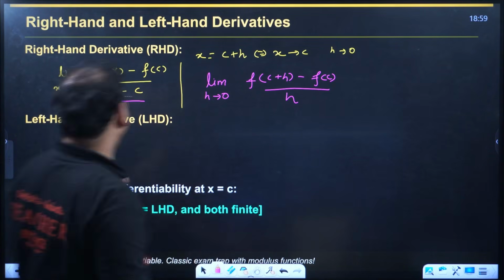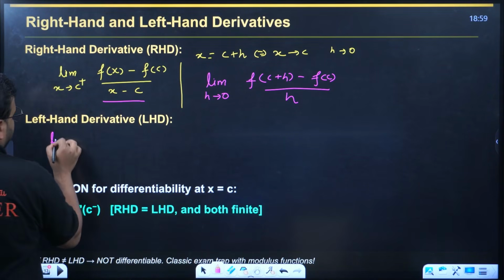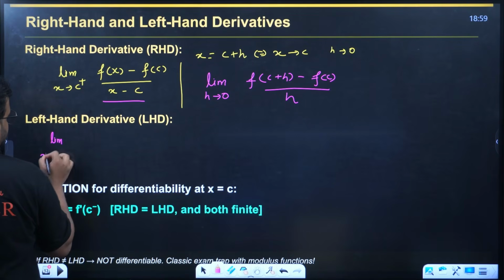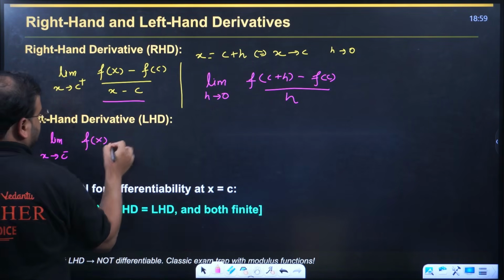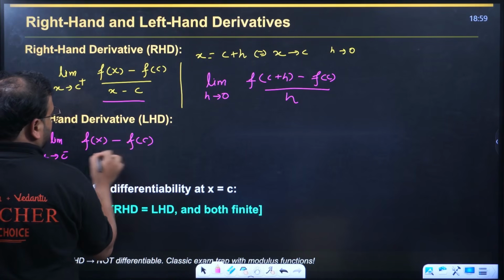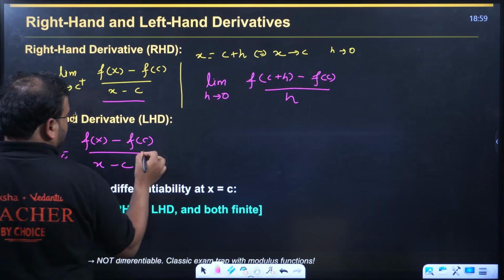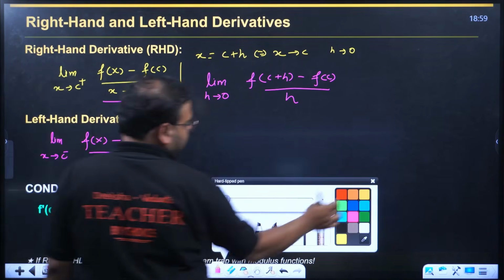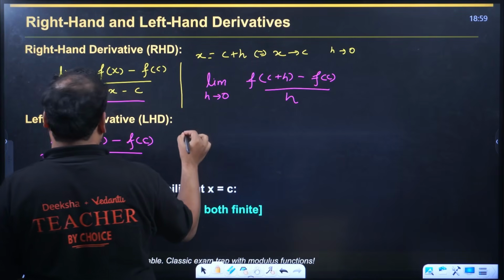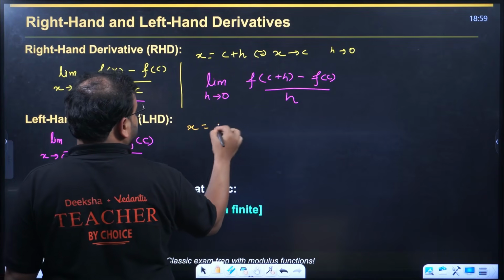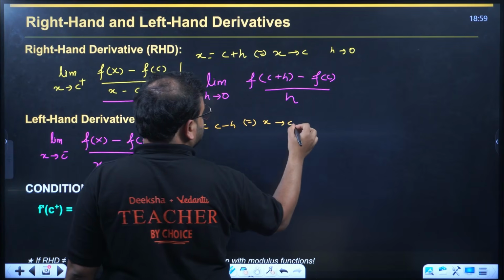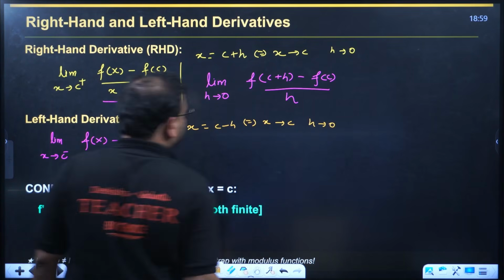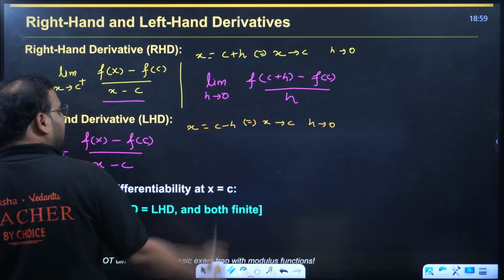In the same way, let's write the left hand derivative also. We have limit x tends to c minus, and here we replace x by c minus h. Again, if x goes to c, h will go to 0.